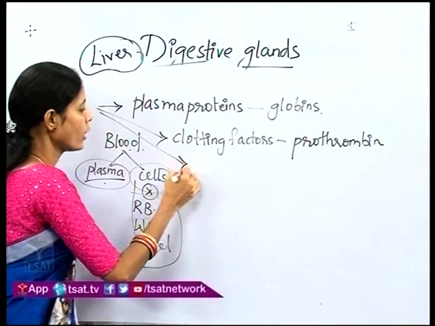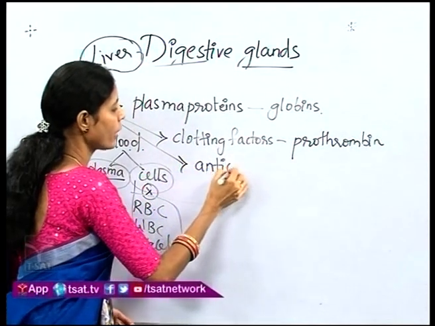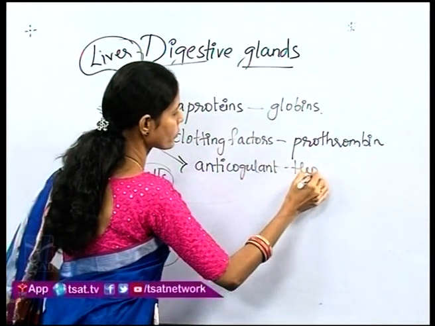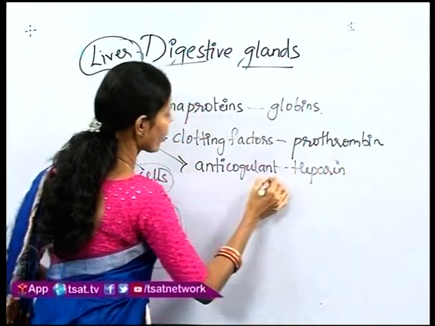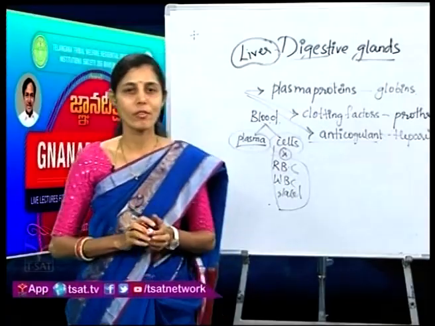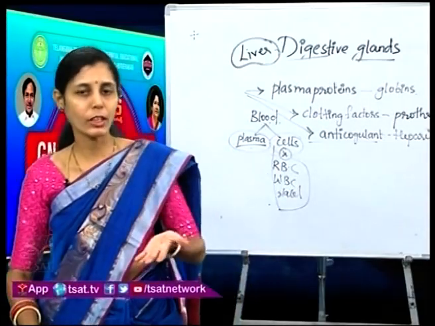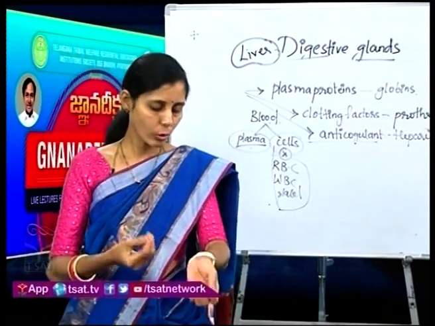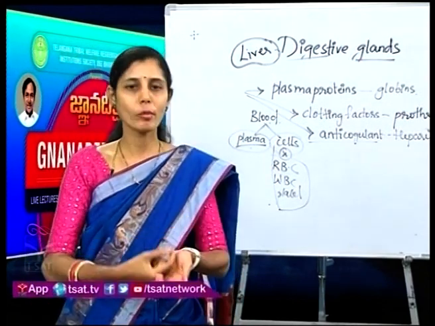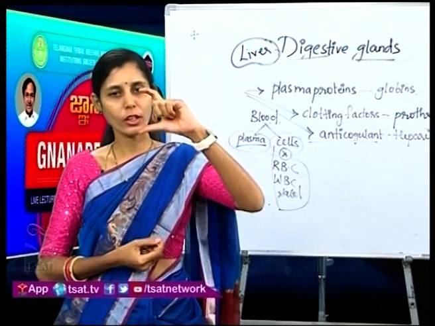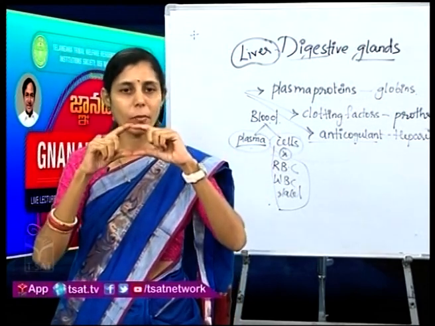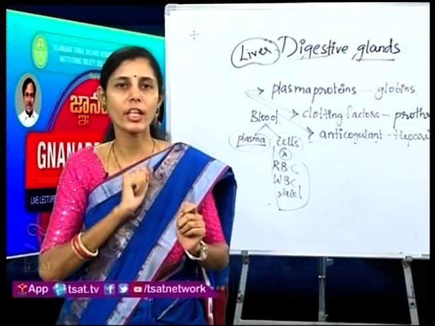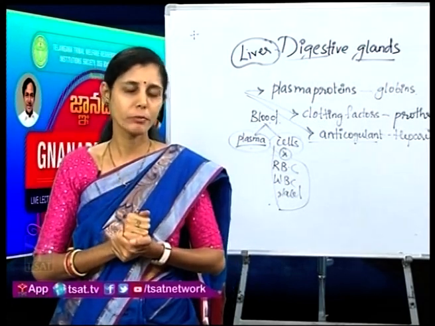Apart from that, it also produces an anticoagulant called heparin. What is this anticoagulant, children? You all might have gone for a blood test, or you might have seen your parents or grandparents going for a blood test. What do they do? They take a syringe, take out the blood from the body, and put it in a small vial or a small cylindrical plastic tube. As soon as they drop the blood into the tube, they start shaking it. Why do they do it?